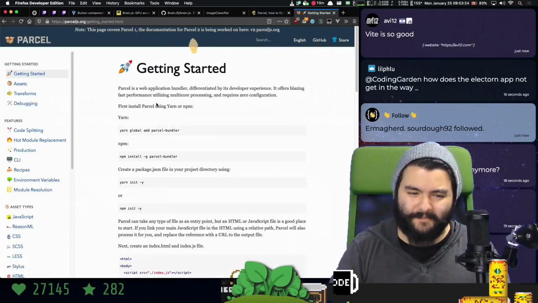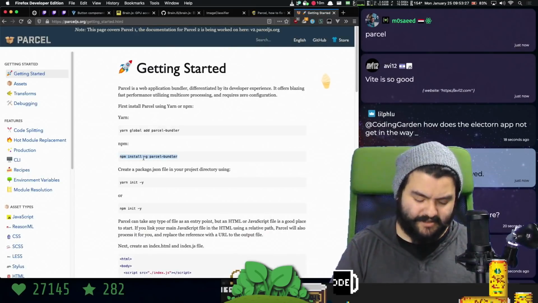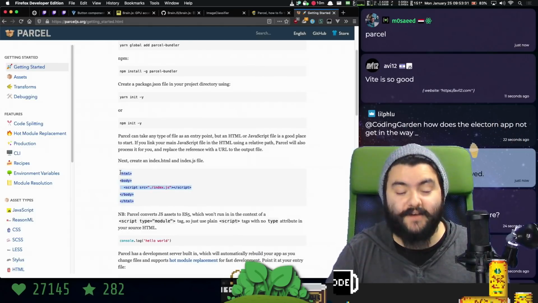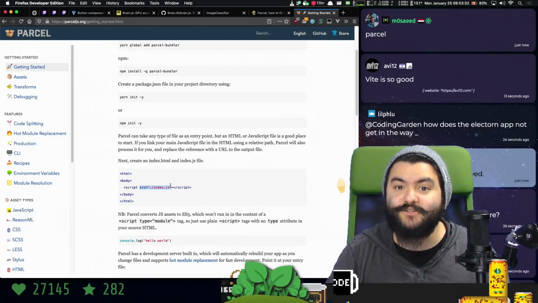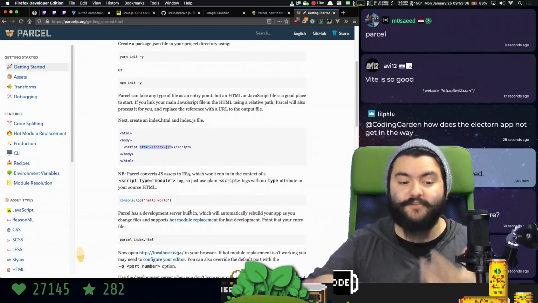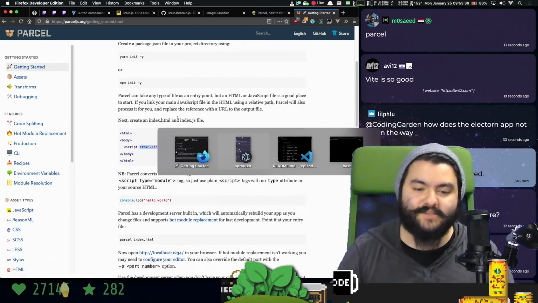There's also Snowpack. Regardless, basically what you can do is you can define a file, add a link to a JavaScript file, and then Parcel will automatically find that link and then do all of the modern builds and imports and stuff like that. So this is what we're going to use.